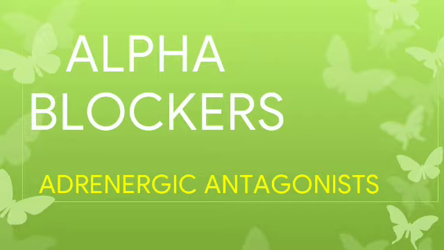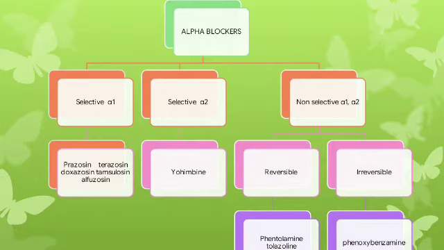Alpha blockers are adrenergic antagonists. These drugs inhibit adrenergic responses mediated through alpha receptors without affecting those mediated through beta receptors. They are classified into selective alpha 1 blockers, selective alpha 2 blockers, and non-selective blockers, which block both alpha 1 and alpha 2 receptors.